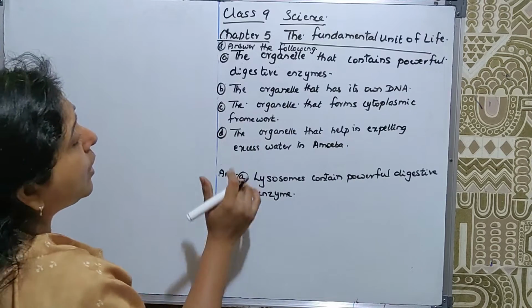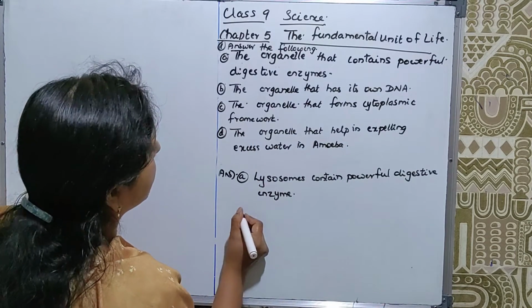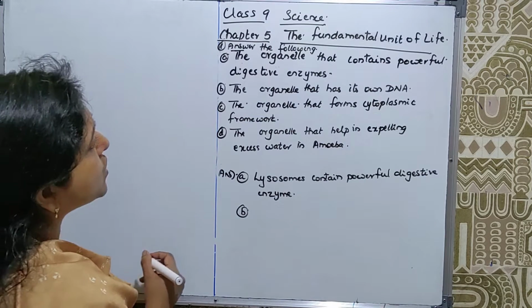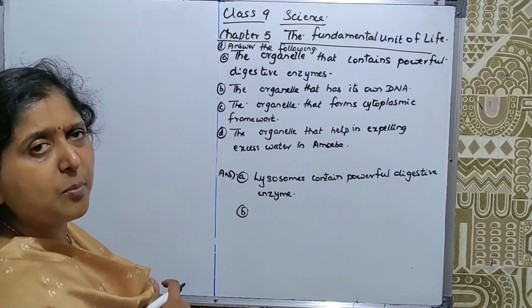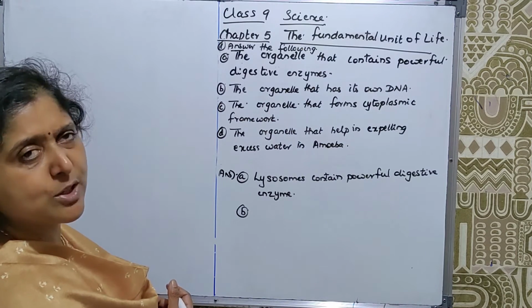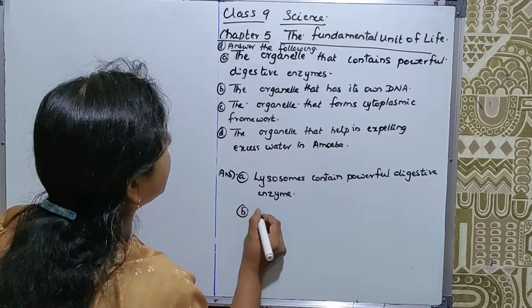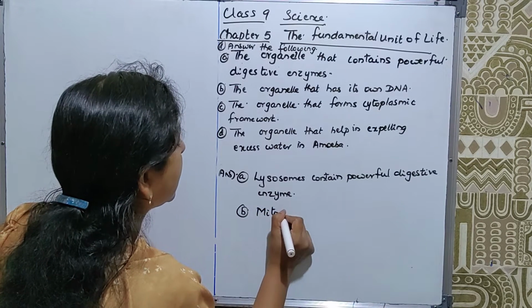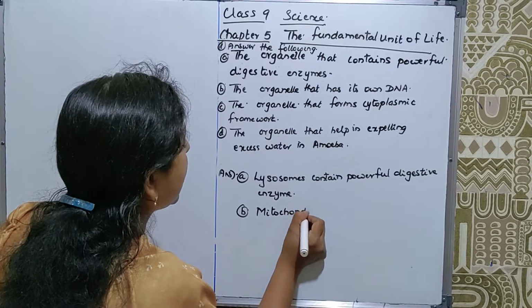Then B part, the organelle that has its own DNA. If it is a plant cell, plastid is also there. But if it is an animal cell, only mitochondria. So here we write: mitochondria in animal cell.